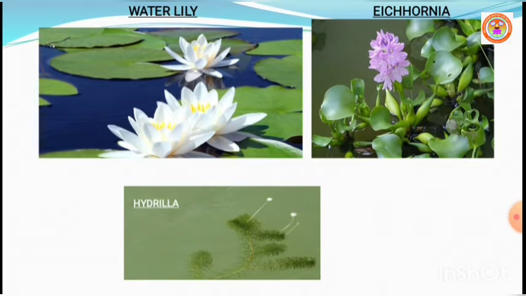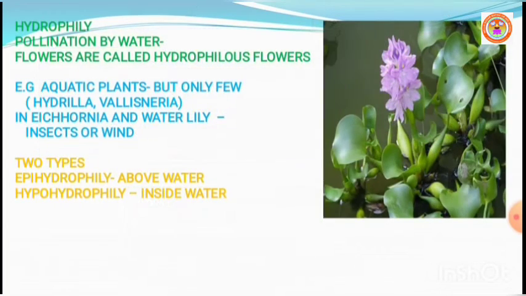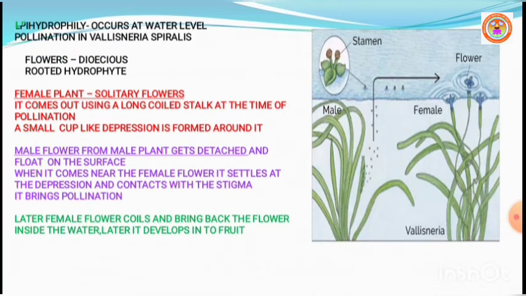Remember, in most hydrophilous flowers, the pollen grain possesses a mucilage covering which protects the pollen grains from wetting. So it is very important to understand how hydrophilous plants are pollinated by water.